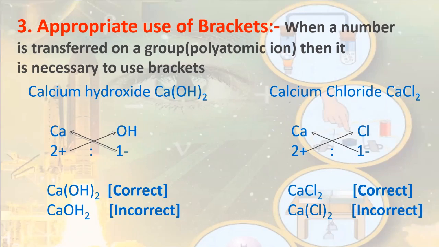Let's see the other example, calcium chloride. Over here, calcium has a valency 2 plus, chloride 1 minus. Ratio is already in the simplest form, 2:1. Now this 2 has to go to chlorine. Now chloride ion is not a group, it is a single thing. So there is no need to use bracket over here. So understand when to use bracket and when not to use bracket.